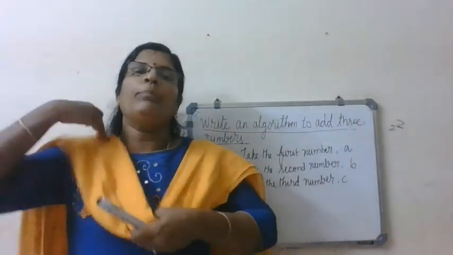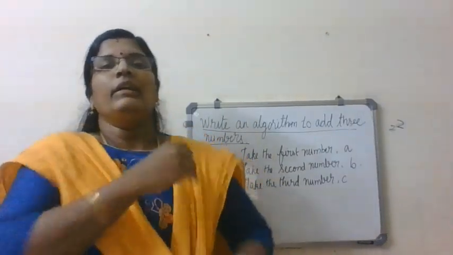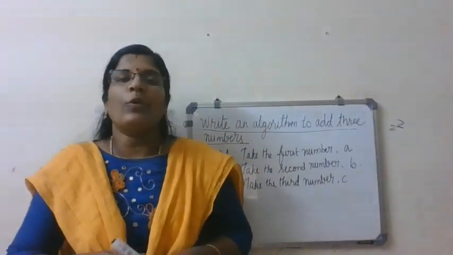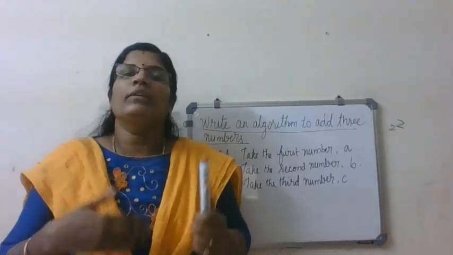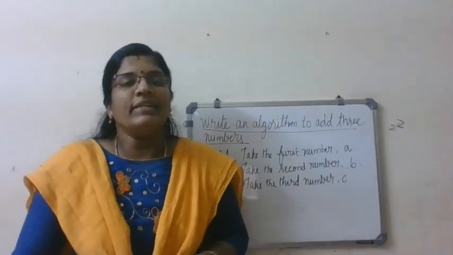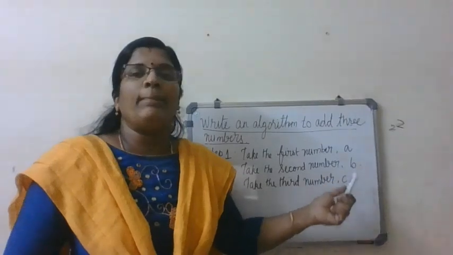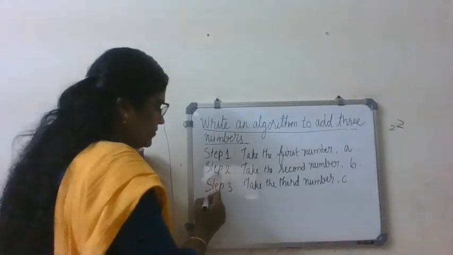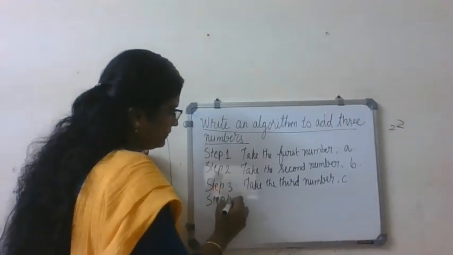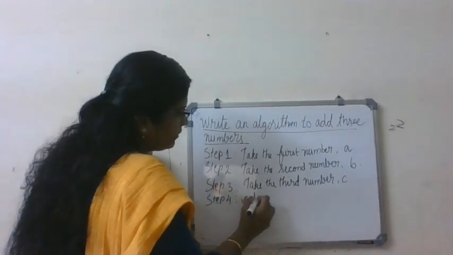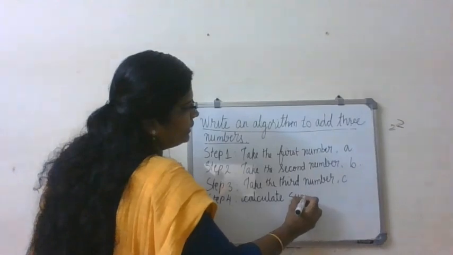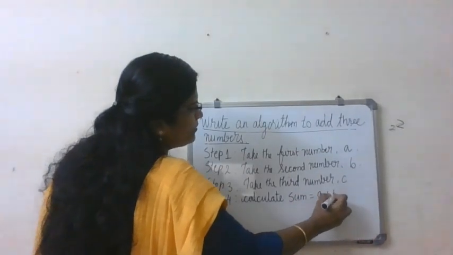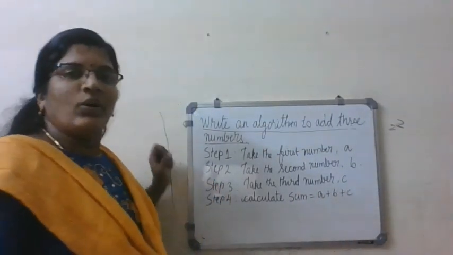So after input, what is the next step? It is processing. Processing means I have to add three numbers, right? So step 4, calculate sum is equal to A plus B plus C. Okay.